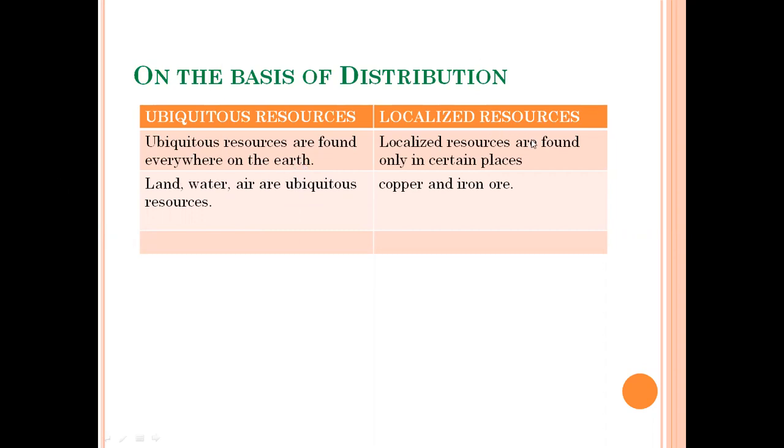And localized resources are those resources which are found only in certain places. For example, copper, iron ore. You can't find those resources everywhere. You can find those resources only in certain places. So those resources are known as localized resources. For example, कोल, अगर आप राजस्थान में कोल ढूंढोगे, कोल नहीं मिलेगा. कोल कहाँ मिलेगा? झारखंड, छत्तीसगढ़ में.